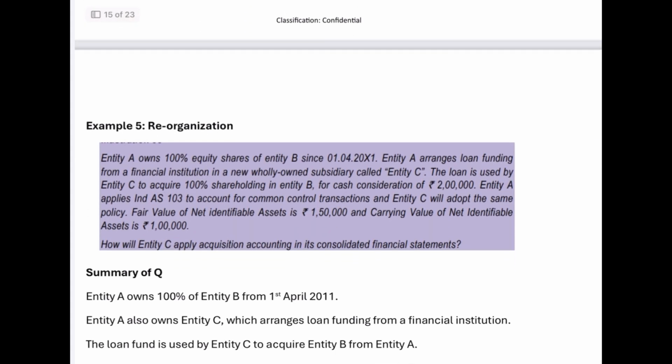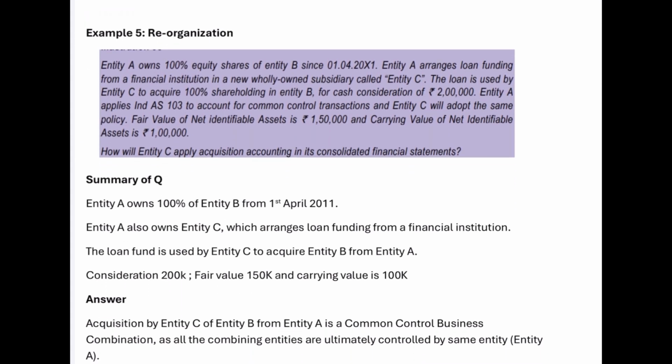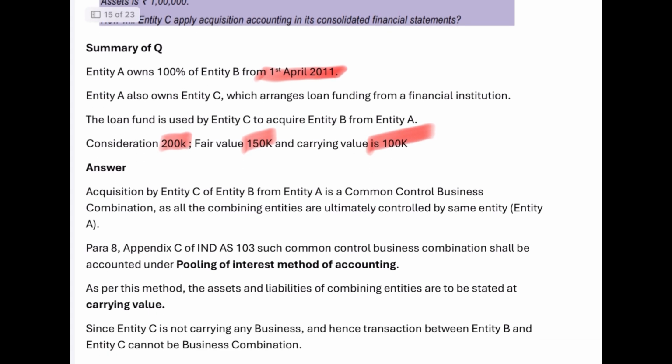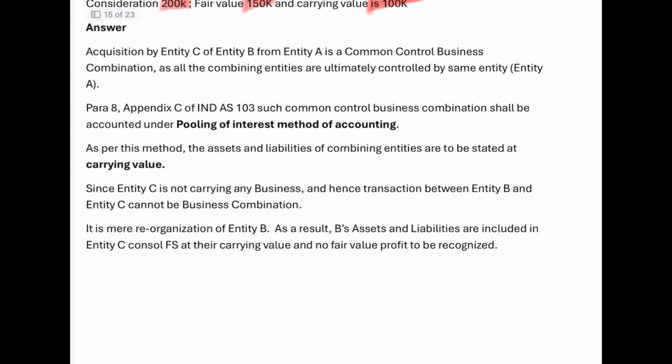Okay, then let me move to the next example. In this example, entity A owns 100% equity of entity B from 1st April 2011. Entity A also owns entity C, which arranges loan funding from a financial institution. The loan fund is effectively used by entity C to acquire entity B from entity A. The consideration is 200k INR, the fair value is 150k INR and the carrying value is 100k INR. That's the key of this sum, and let's go through the answer.